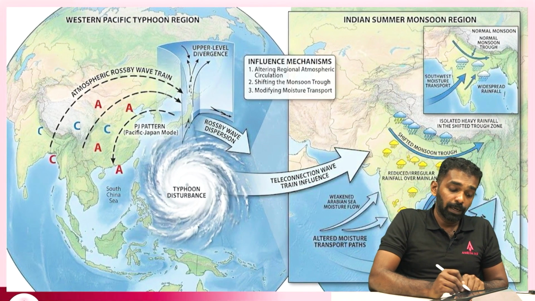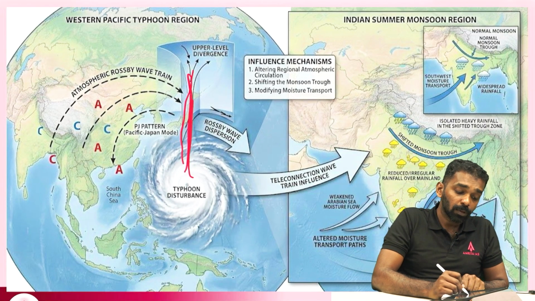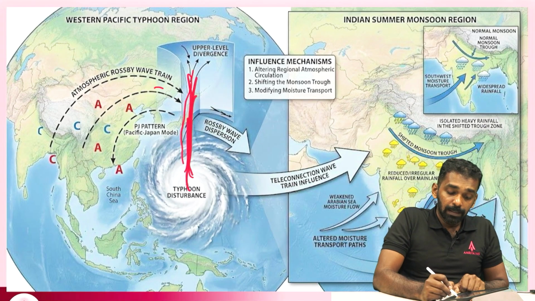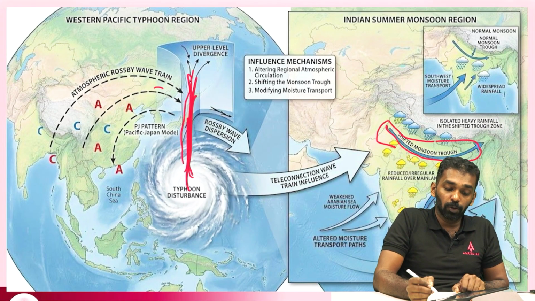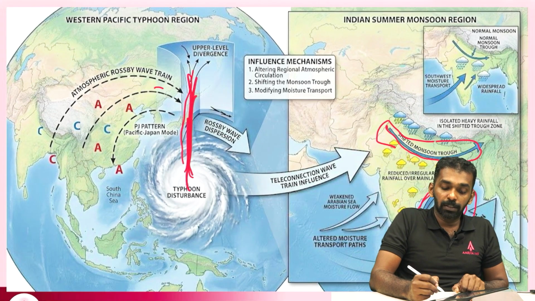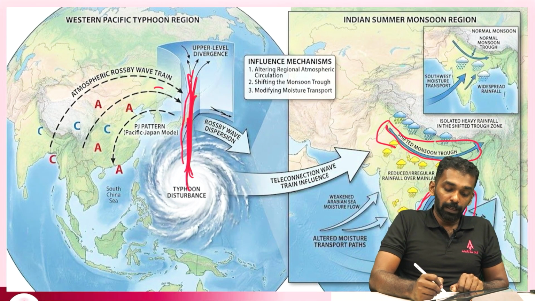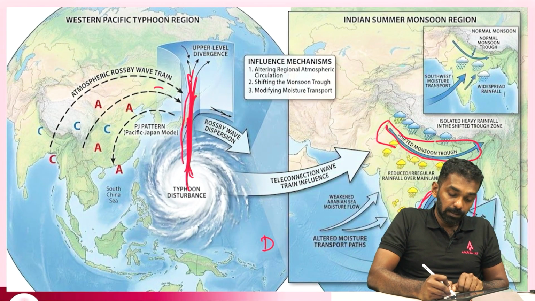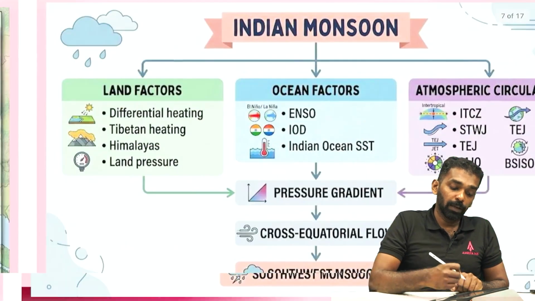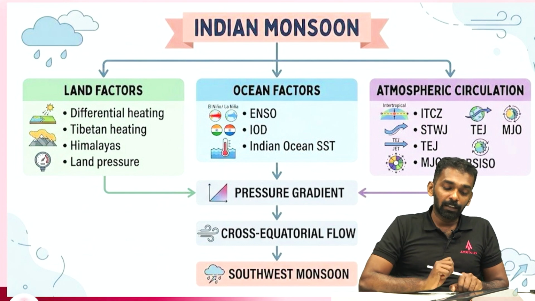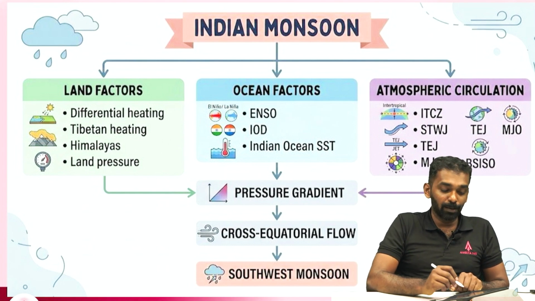So this is how the upper level circulations are affected, and obviously the position of the monsoon trough is also affected, and the cyclonic disturbance formation that creates rainfall in the Bay of Bengal is also affected. So overall the Indian monsoon faces dry spells. This is how it influences the Indian monsoon, and apart from this there are so many other factors which affect it.